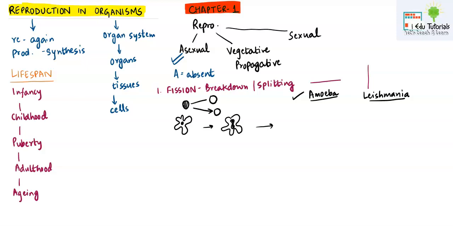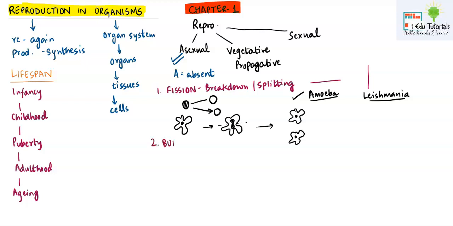You can see that the division is happening along this axis. Once the fission is over, how many individuals are we getting? We are getting 2 individuals, formed from just one individual. That means we satisfied the definition of asexual reproduction, because in asexual reproduction we talk about just one individual, right? So in amoeba you can give the example of fission.